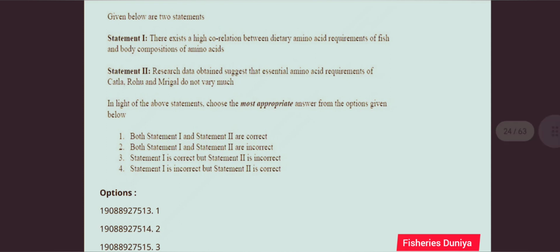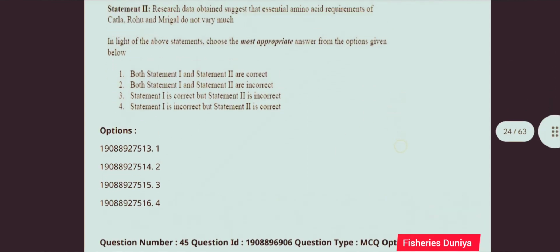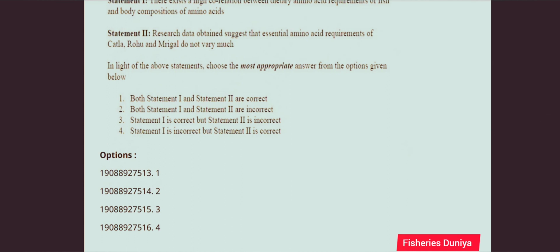Next question. Given below are two statements. Statement first, there exists a high correlation between dietary amino acids requirements of fish and body composition of amino acids. Statement 2, research data often suggests the essential amino acid requirements of katla, rohu and mrigal do not vary much. So this question is correct answer is option number first. Both statement first and statement second are correct.